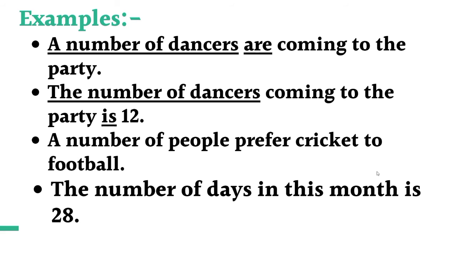a number of dancers are coming to the party. Here we use a number of. When a number of is used, the verb will be plural. The number of dancers, when the number of is used, the verb will be singular. Similarly, the second example is a number of people prefer cricket to football.